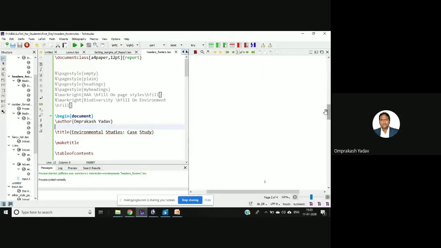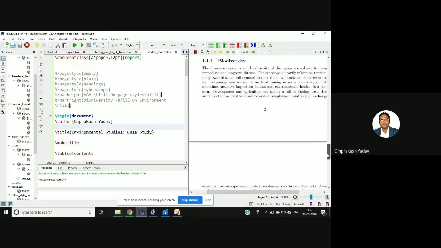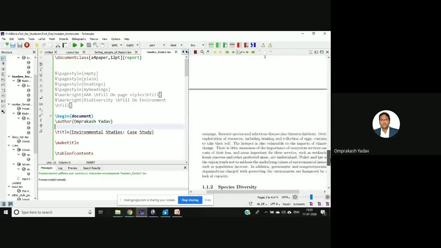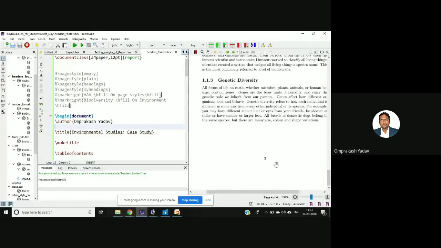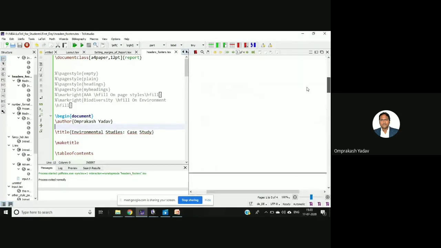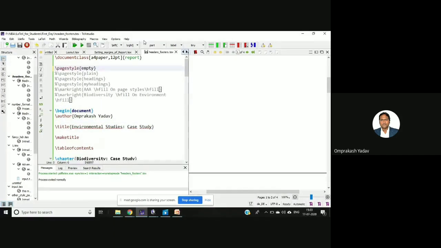The other pages have the page number: this is the second page, and this is the third page. Now, if we do the page style empty, it will not have the headers and footers. So I'll just do page style empty.